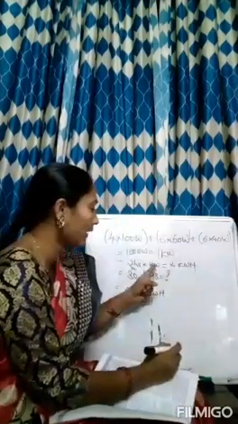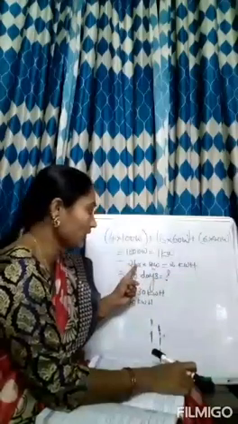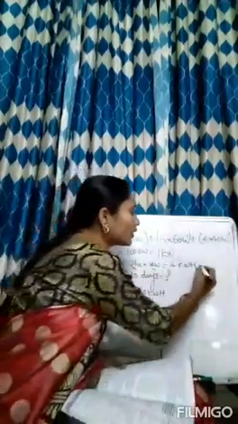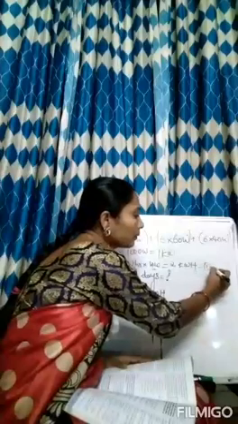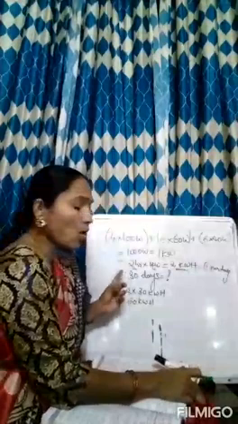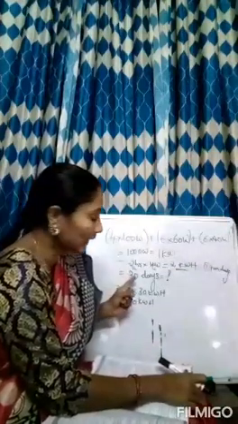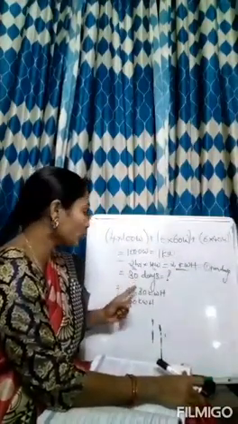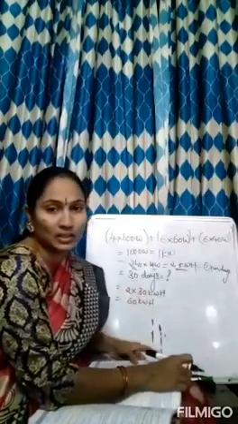1 kilowatt of electricity daily for 2 hours. That is equal to 2 kilowatt hours we are using per day. Per day we are using 2 kilowatt hours. Now for how many days do we have to calculate? For 30 days, that is for 1 month. So 2 into 30 days is equal to 60 kilowatt hours.